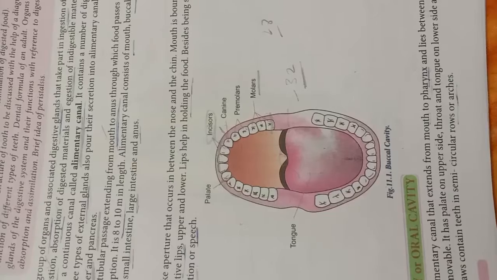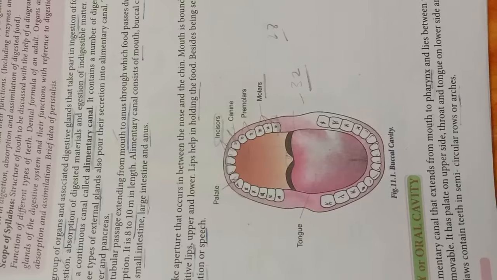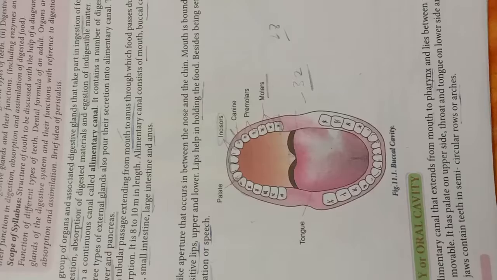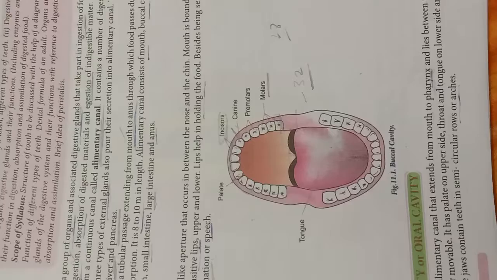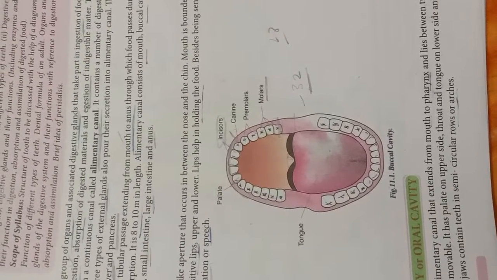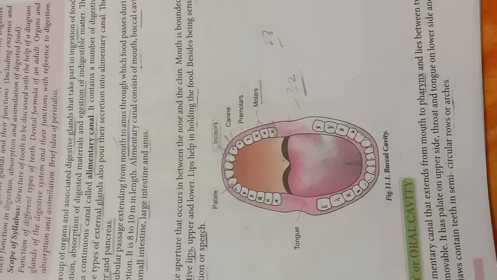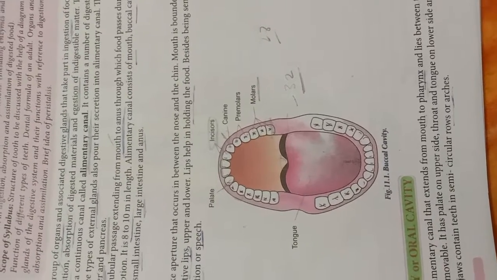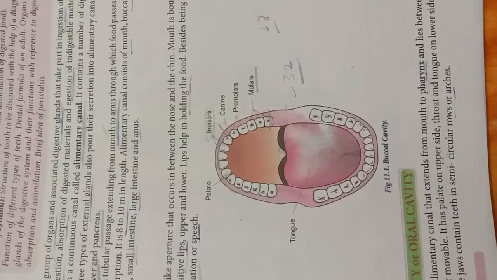Let me go through the diagram shown here. This is the buccal cavity. The mouth is basically an aperture that occurs between the nose and chin. The mouth is bounded by two soft, movable, sensitive lips, upper and lower, and they help to hold the food. Inside the buccal cavity there are the tongue and teeth. The teeth help in crushing and grinding the food.